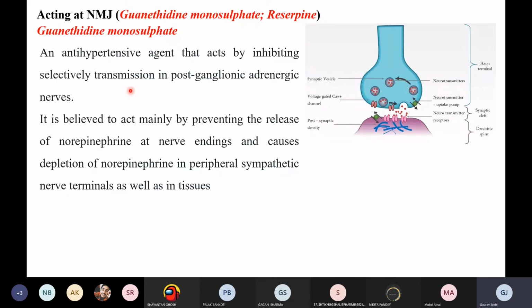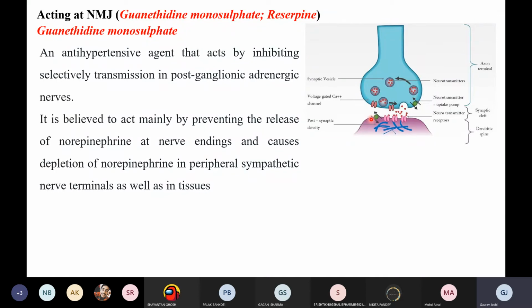It is an anti-hypertensive agent that acts by selectively inhibiting transmission in the post-ganglionic adrenergic nerve, right? So basically they are blocking the release of neurotransmitter at the neuromuscular junction, this small gap. It is called the synapse or the neuromuscular junction. When there is a nerve to nerve interaction, the small gap between the nerve and nerve is called the synapse. And when there is a nerve and a muscle, it is called the neuromuscular junction, right? Otherwise it's called the synaptic junction.